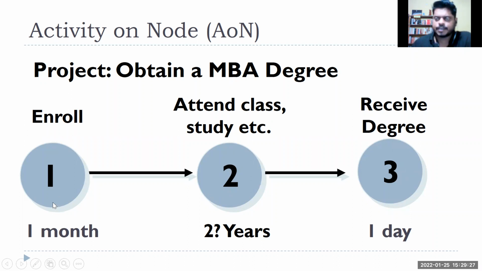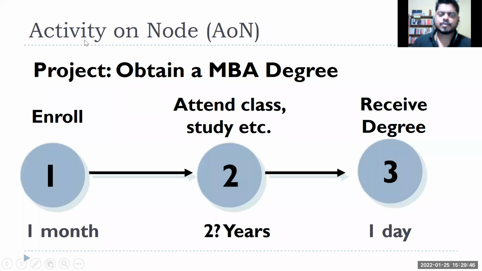Enrollment, the initial induction program and all those things, took 1 month. Then class attendance, examination, internal evaluation, 2 years. Then receive degree, the convocation. That is your final milestone. Once you get that, you know that you have completed your MBA program.